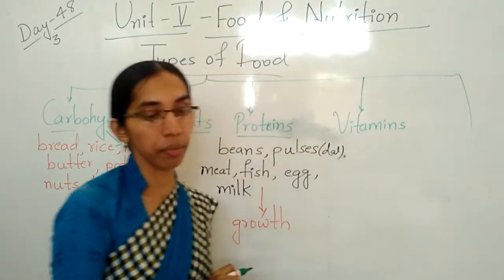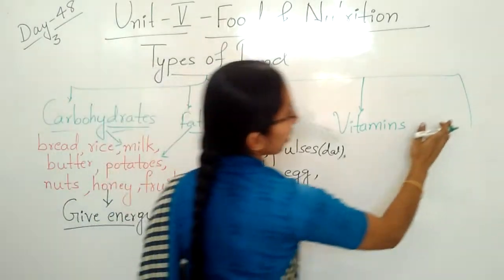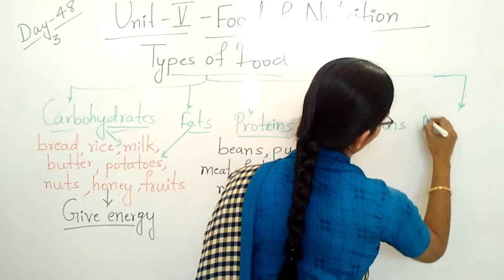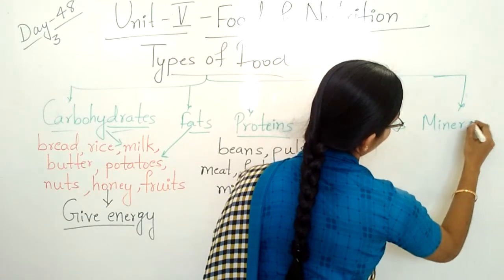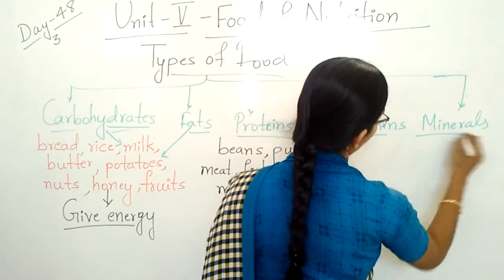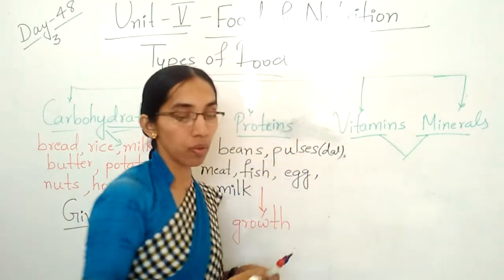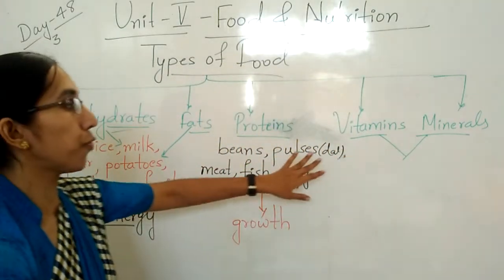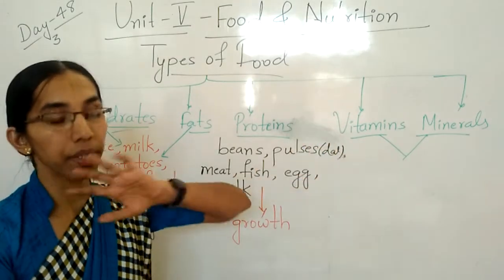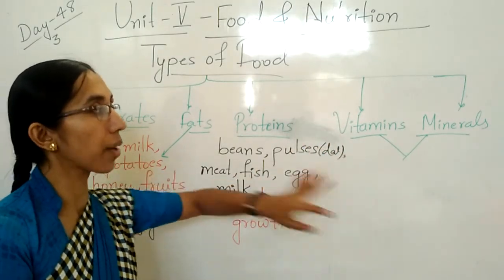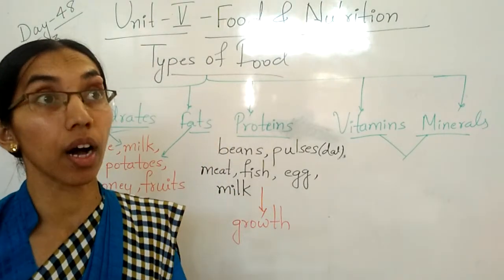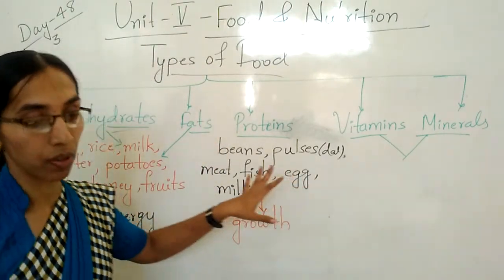Next is the vitamins and minerals. Okay children, so we see the vitamins and minerals. Foods rich in vitamins and minerals are called the protective foods.